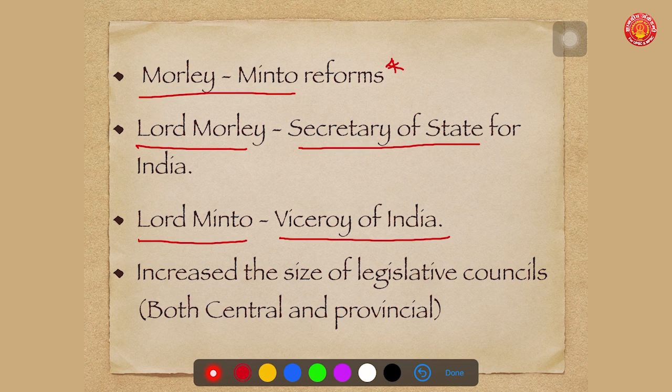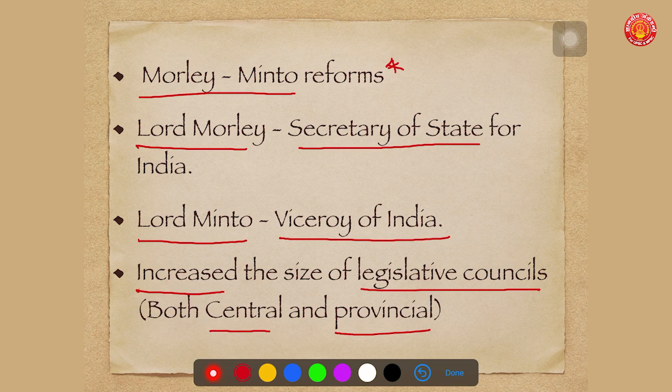The most important recommendation of this act was that it increased the size of the legislative council, both the central legislative council as well as the provincial legislative councils. Through all the previous acts, we have seen that once the legislative council came into existence, its size kept increasing gradually over time. This increase reflects the increased association of Indians with Indian administration.